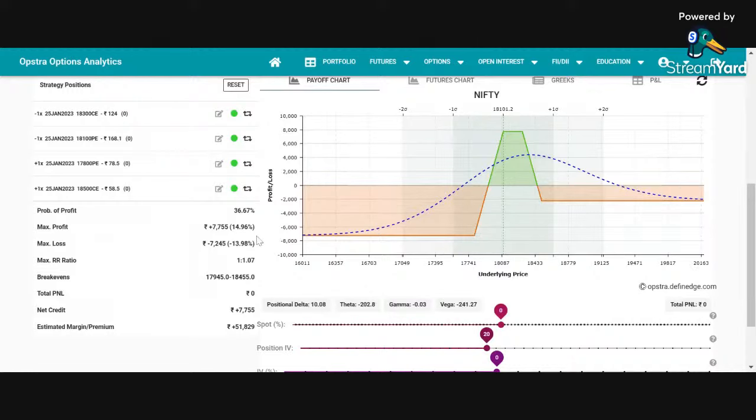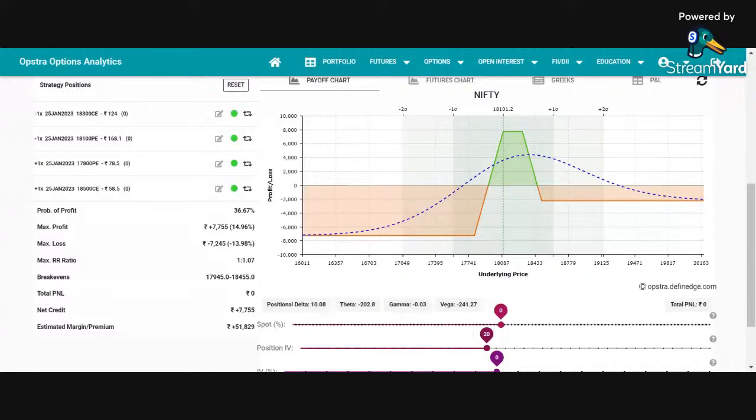So in this case also, in spite of doing a complete hedging, a trader is taking a risk of 7,245 rupees, unless he does some adjustment, unless the market comes within his zone, or he squares off the position much before this loss happens. So those are all options available with the trader.